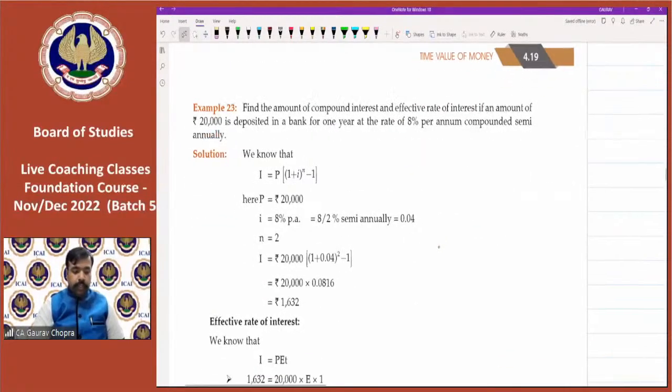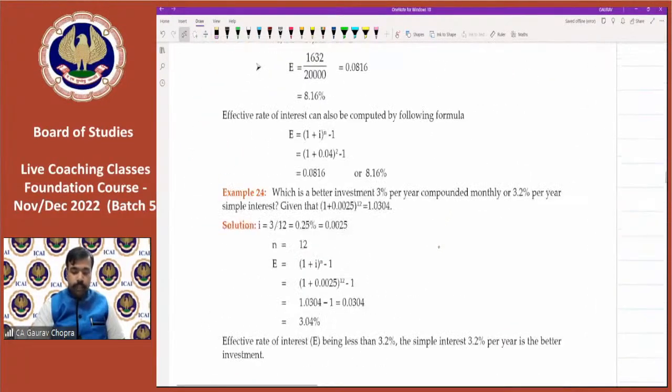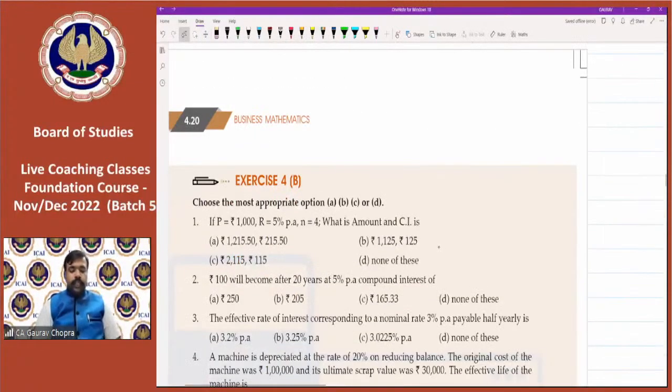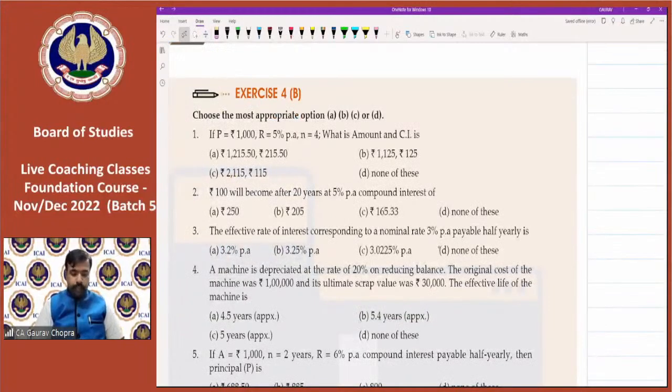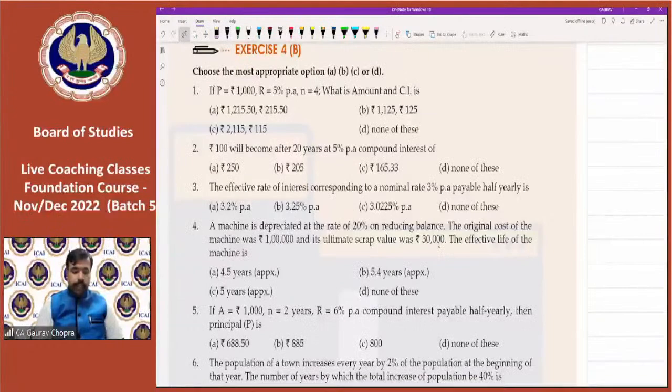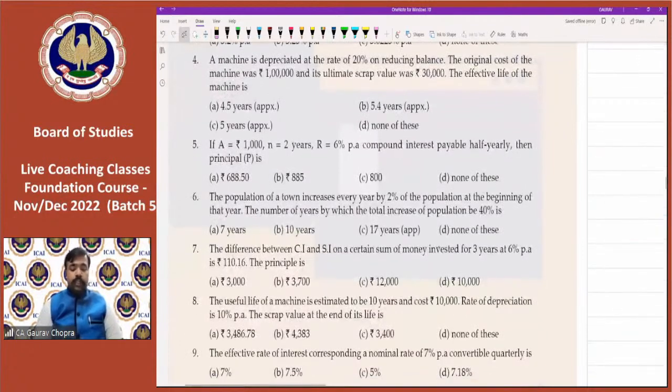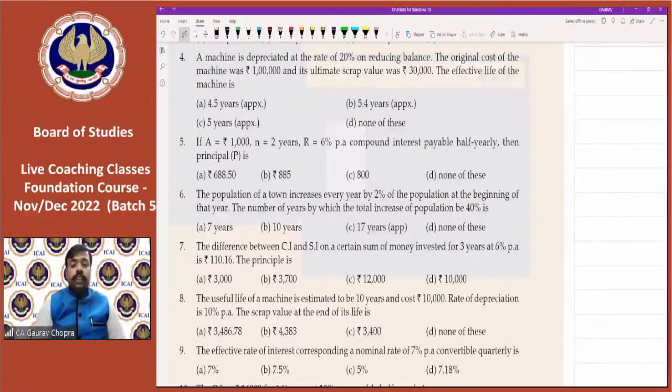Okay, then 23 and 24 are similar. Now let's move towards exercise 4th B. In 4th B, first, second, and third are the basic questions which we had already discussed. Now the fourth is a different one we can discuss now. A machine is depreciated at the rate of 20% on reducing balance method.